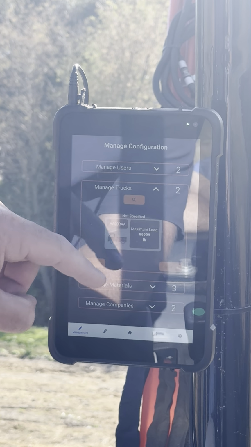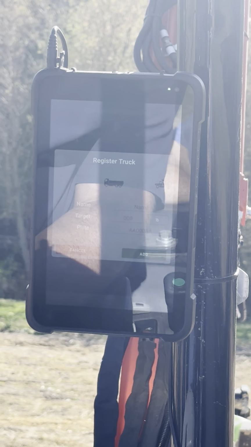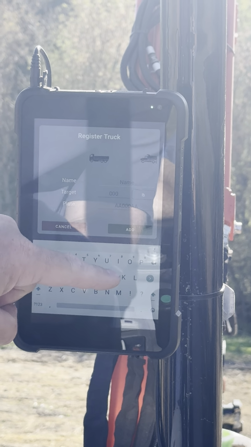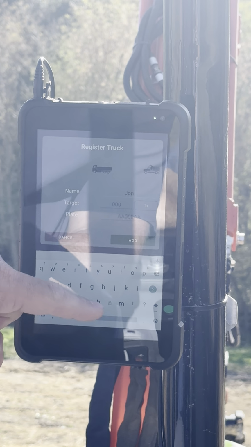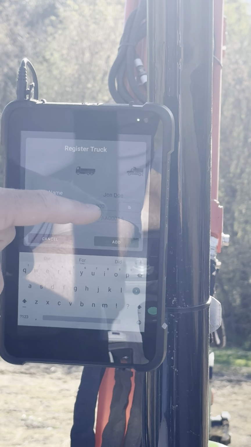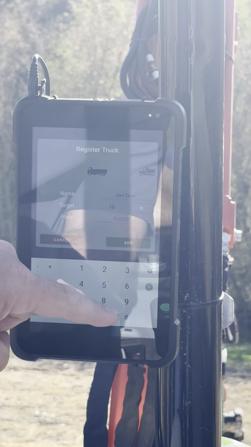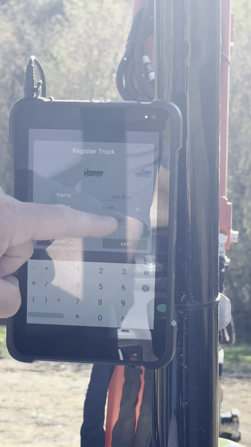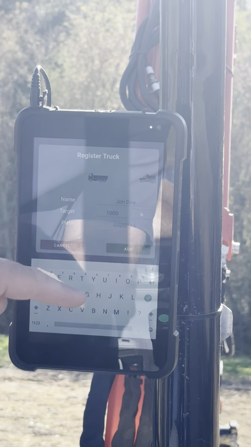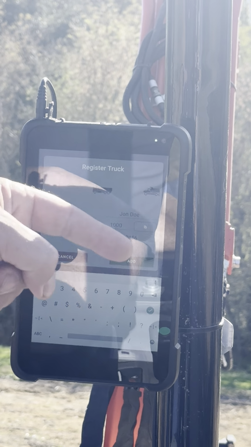For example, if we wanted to add a truck that was coming in, we can give them a name like John Doe Trucking, a target weight of 1,000 pounds, and what his plate number may be, such as 1, 2, 3, 4, 5, 6.